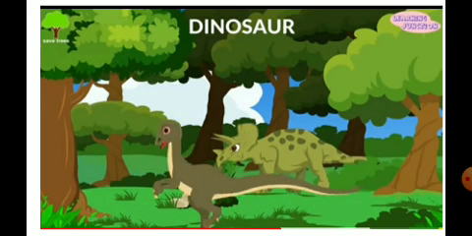Okay. So here we can observe the dinosaur. This is also an extinct animal. These are the ancient reptiles. Ancient reptiles means they lived millions of years ago all over the world, but now they are extinct animals.